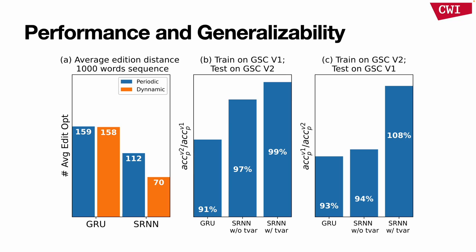In addition to that, because V1 and V2 only differ in the environment, we just train on one dataset and test on another one. So here, we can see our spiking recurrent neural network with temporal intensity performs well on both datasets and is very easy to move to another dataset.